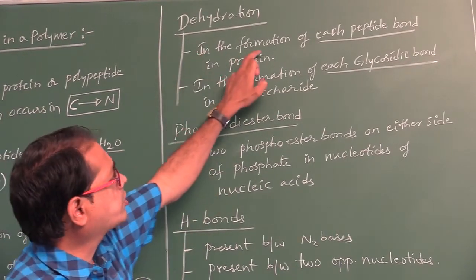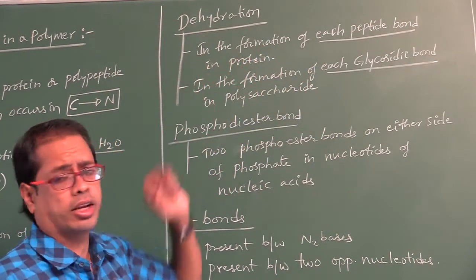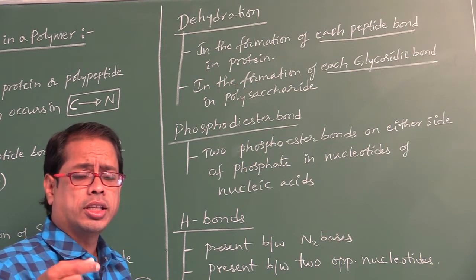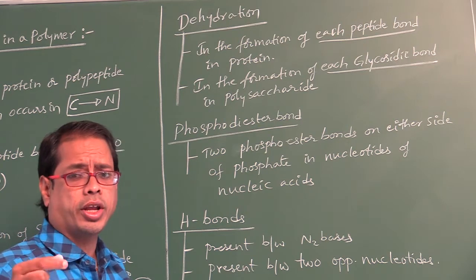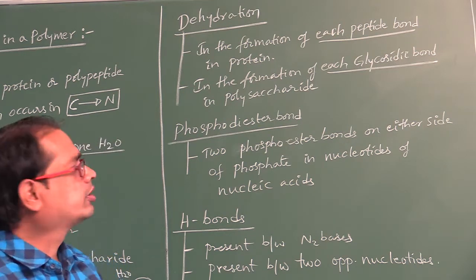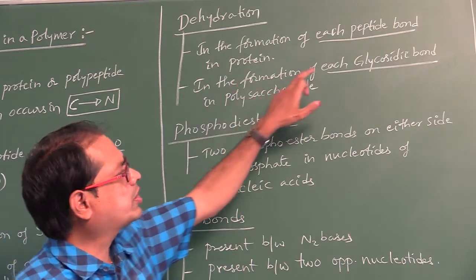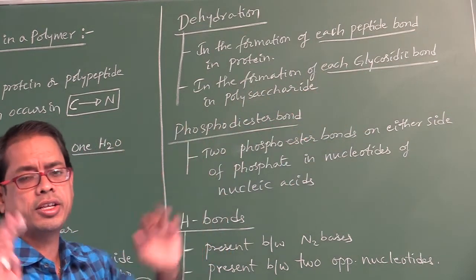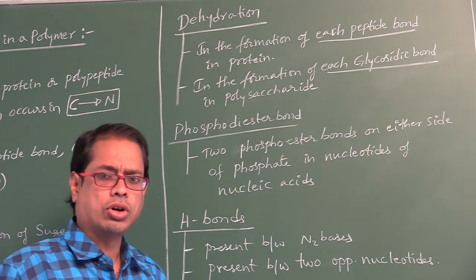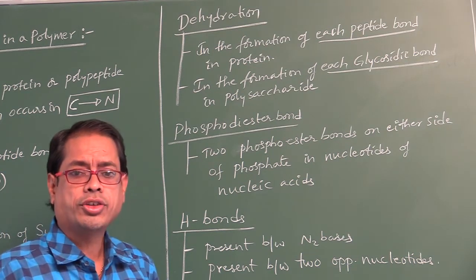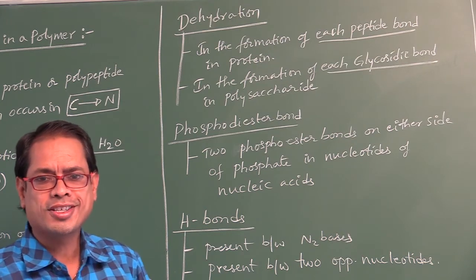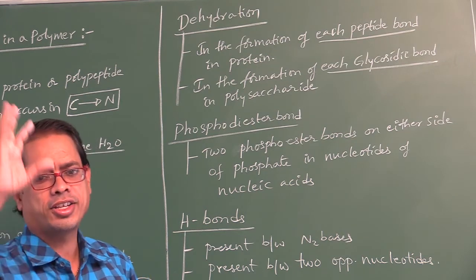So in the formation of each peptide bond in a protein, dehydration occurs. Similarly, in the formation of each glycosidic bond in a polysaccharide, dehydration occurs. So in these two cases, H2O molecules are released. Release of H2O molecules is called dehydration.